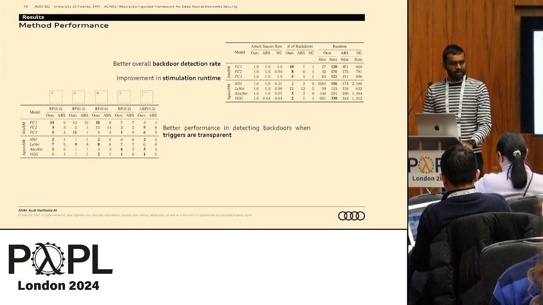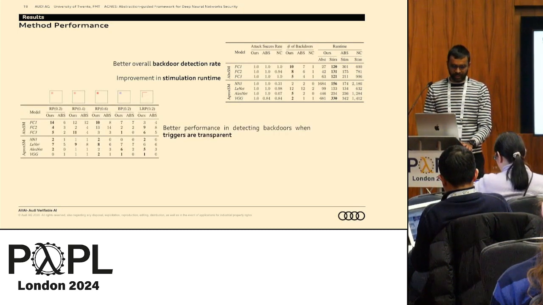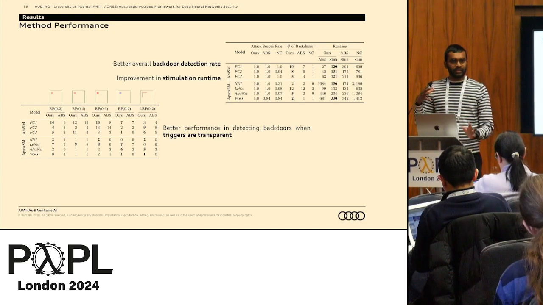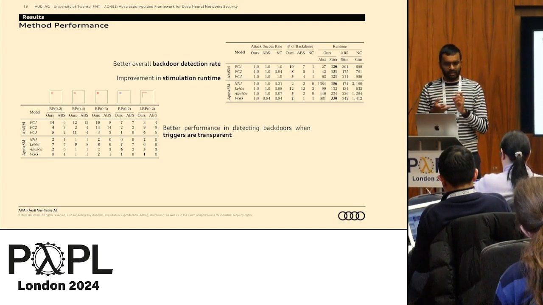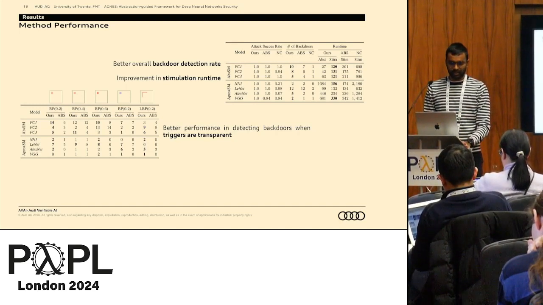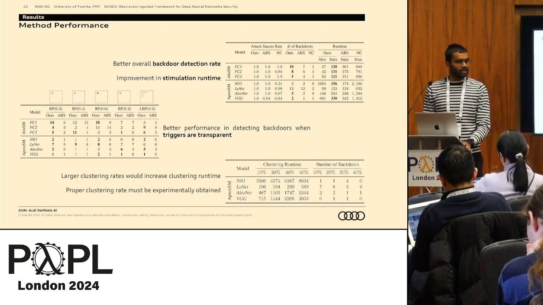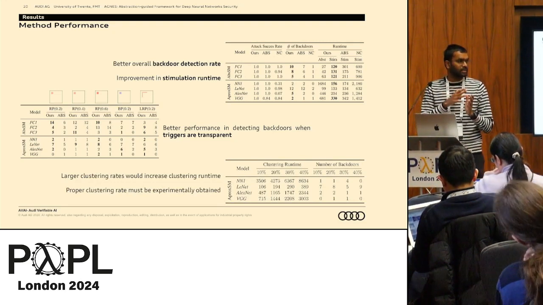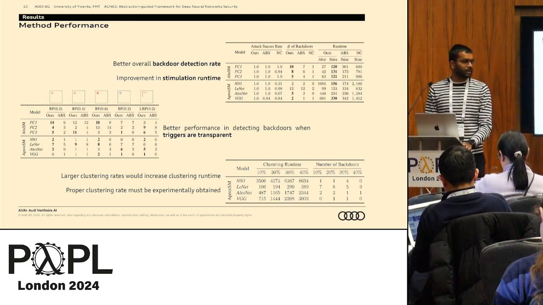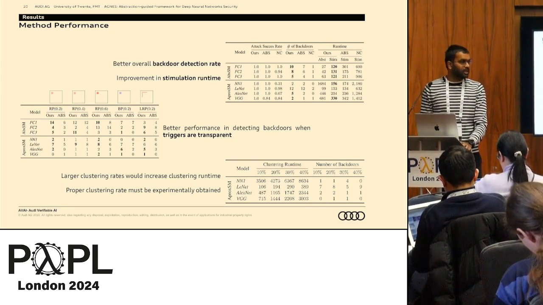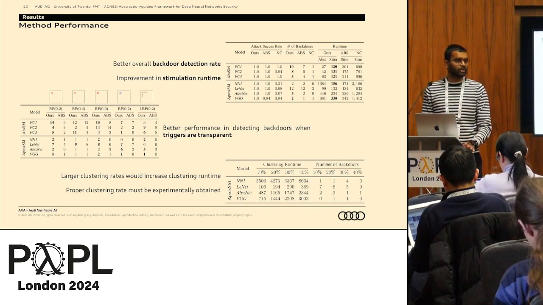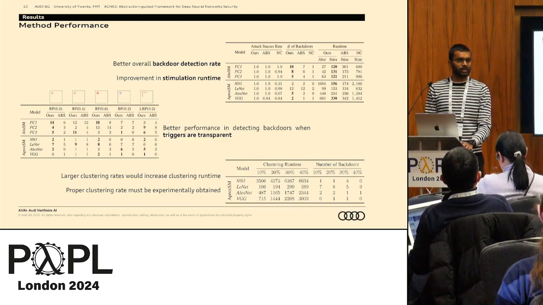Then about the results on different triggers, like I said, since we played around with transparency, with low transparency, which means the triggers are not seen easily, and since we are clustering and then stimulating, our chances of finding the backdoors were highly likely, and that gave better results. For the approximate simulation, the clustering rate is very important. This is something we have to find out manually, and this is where there is some room for improvement in the next phase of the project. For the abstract method, the clustering is controlled based on the drop in accuracy, so we don't have issues there. So yeah, this is the tool, and thanks for listening.